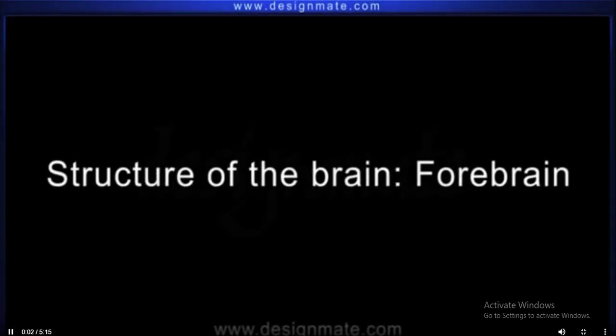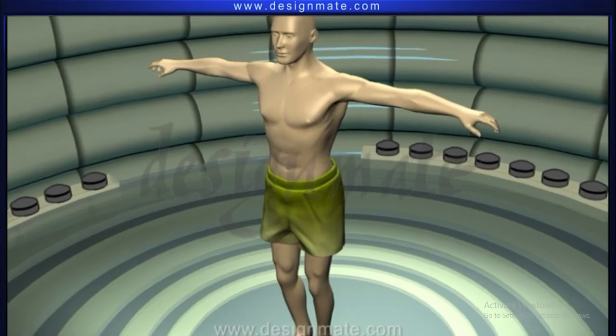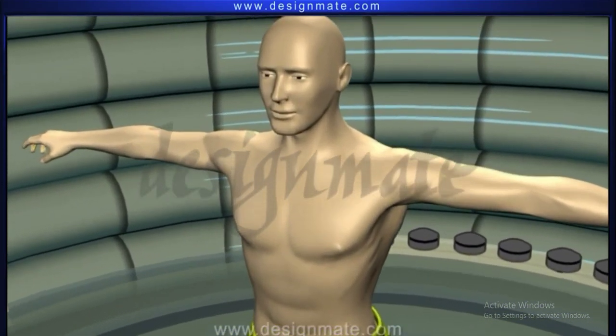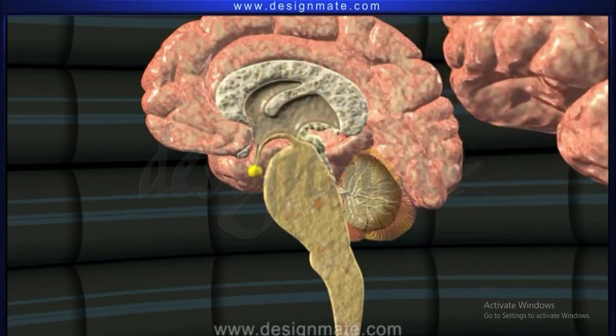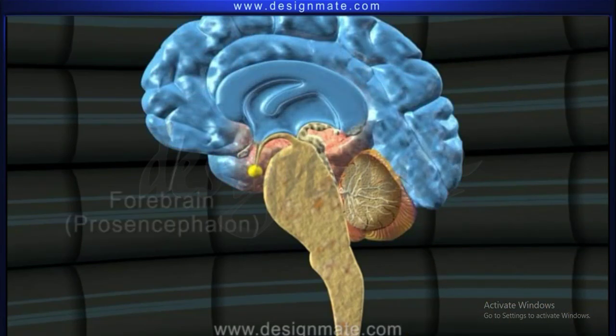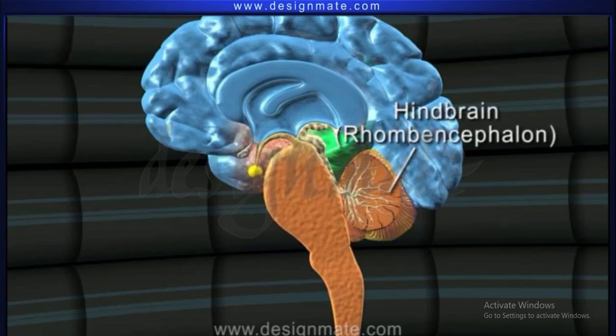Structure of the brain, forebrain. The brain is formed of three parts: forebrain or prosencephalon, the midbrain or mesencephalon, and the hindbrain or rhombencephalon.